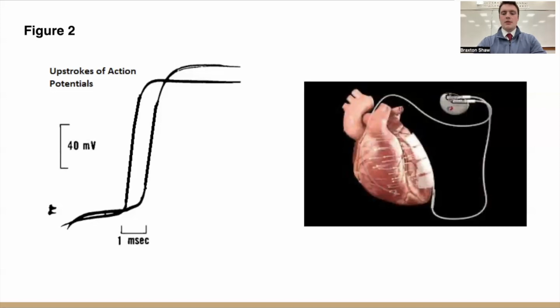We did find that when we increased the extracellular concentration of potassium, the upstroke velocity in the action potentials was reduced. We also found that during our testing, we determined the conductance velocity to be 1.3 meters per second. There was some variation in the data, but it wasn't related to the distance of the electrodes in the muscle fiber.